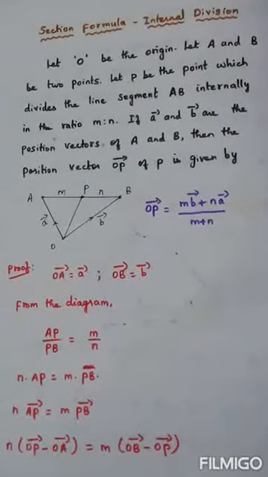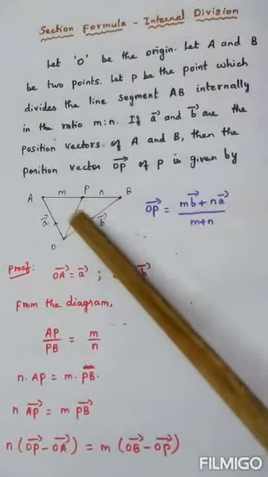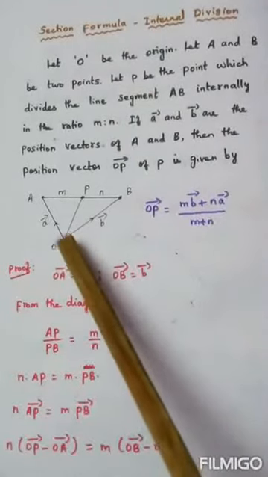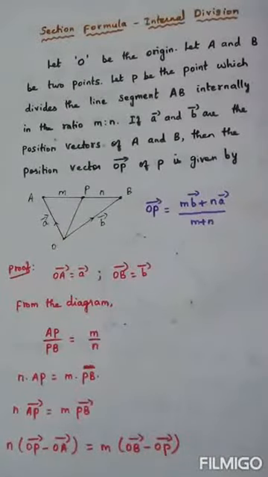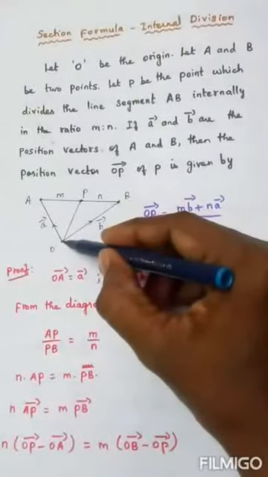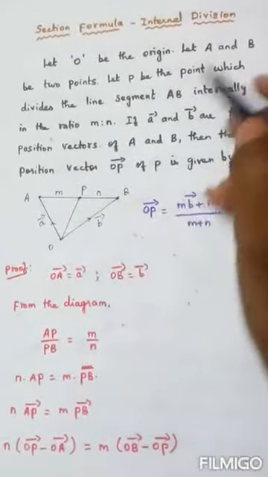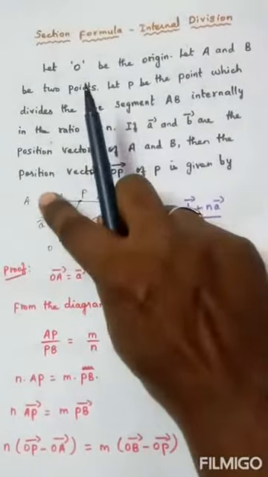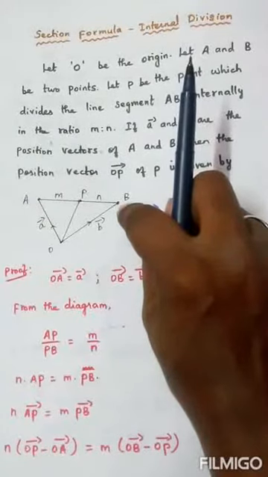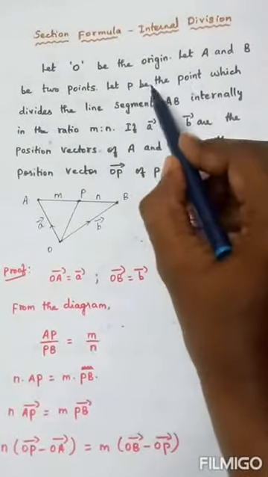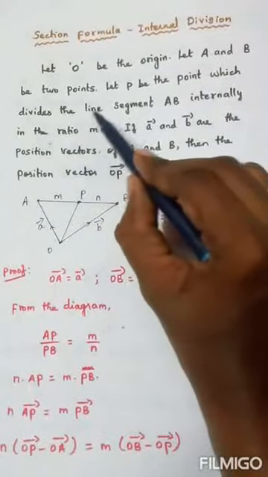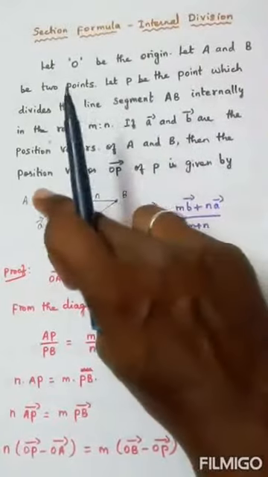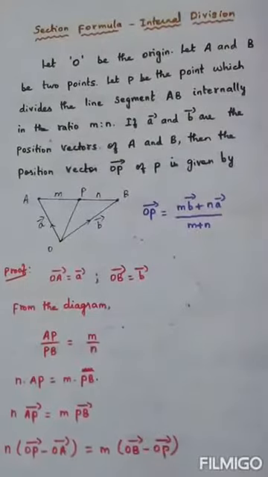So now we read the definition once again. With the help of a diagram, we will try to understand the meaning. Let O be the origin or point of reference. So this point O is called the point of reference. Let capital A and capital B be 2 points. So A and B are nothing but 2 points. What they are saying is, let P be the point which divides the line segment AB. So AB is the line segment and P is the point which divides it.